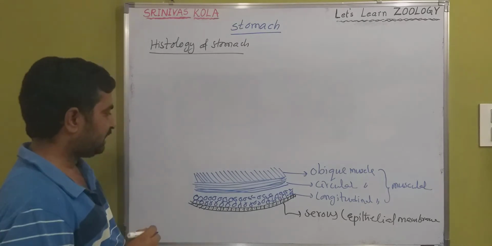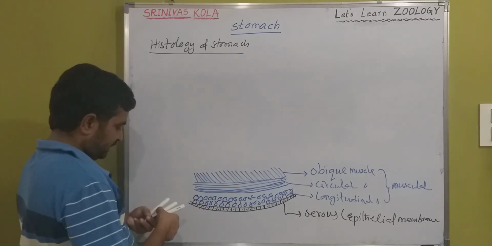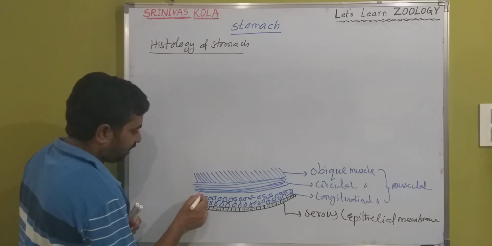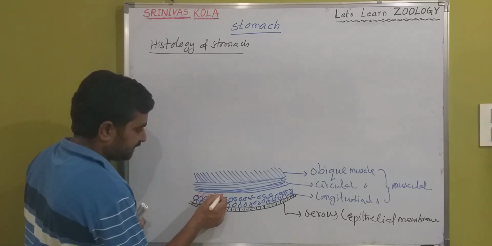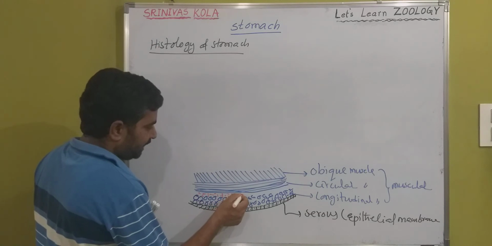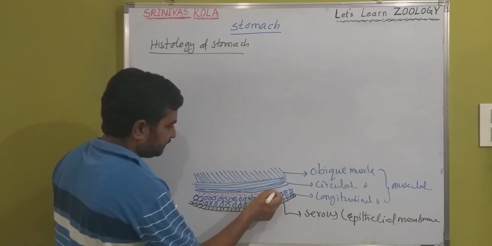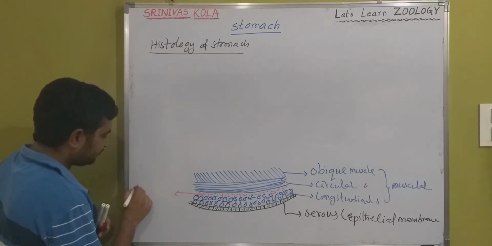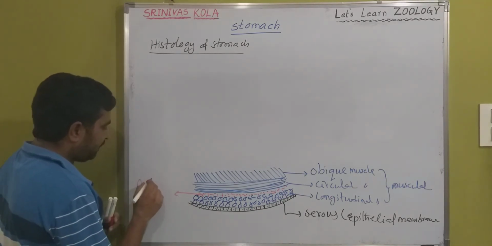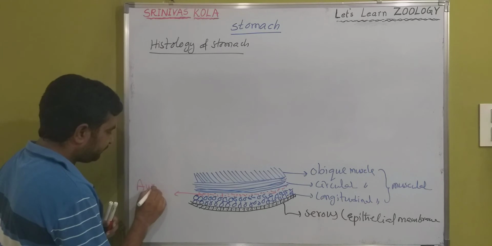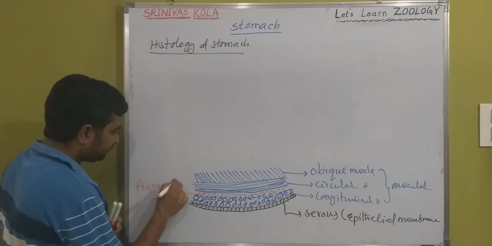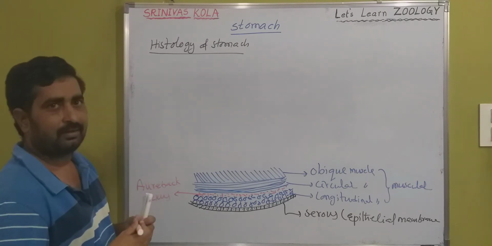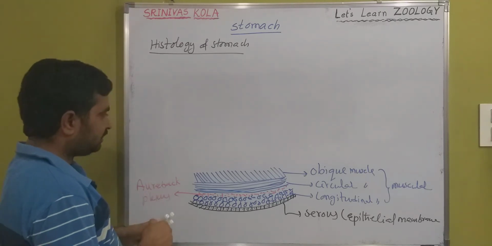In between the longitudinal and circular layers, a network of parasympathetic neurons is present. This is called the Auerbach plexus.